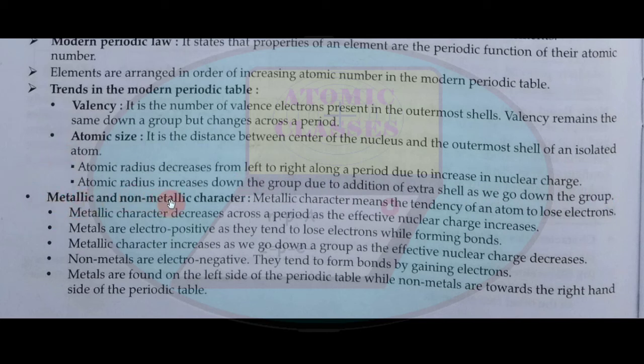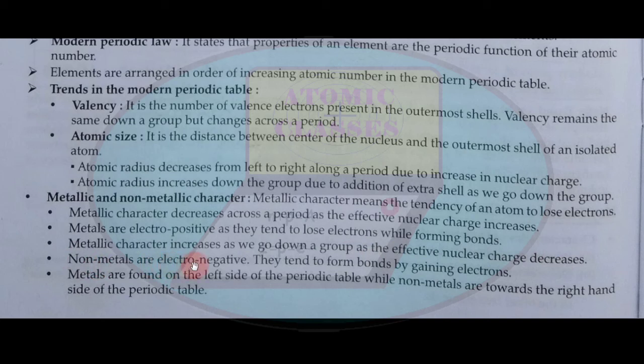Metallic and non-metallic character. Metallic character means the tendency of an atom to lose electrons. Metallic character decreases across a period as the effective nuclear charge increases. Metals are electropositive as they tend to lose electrons while forming bonds. Metallic character increases as we go down a group as the effective nuclear charge decreases.